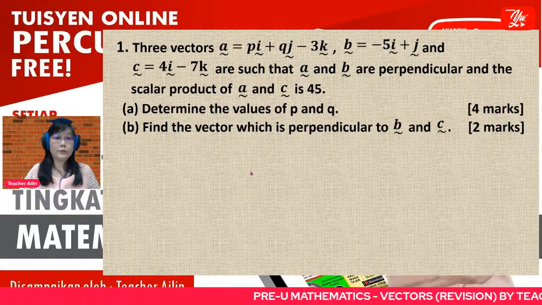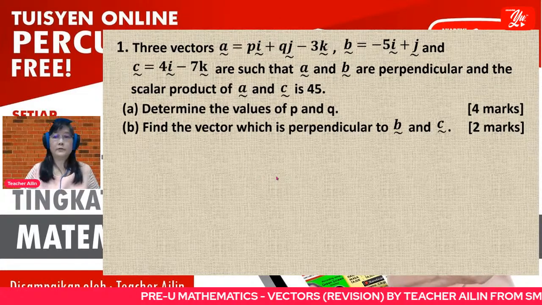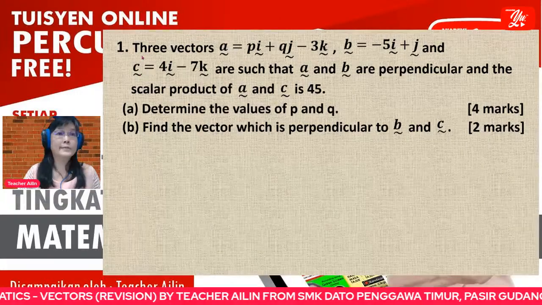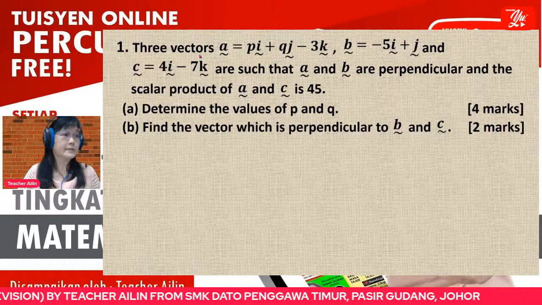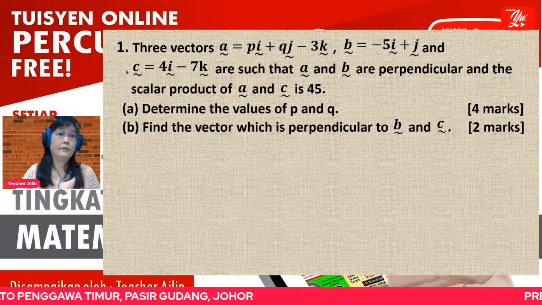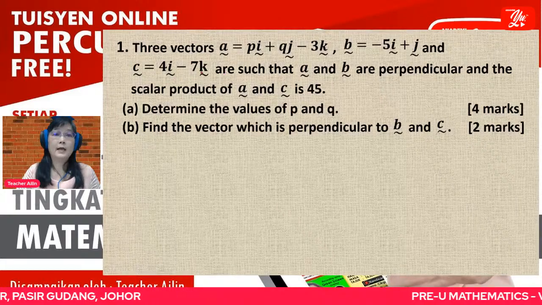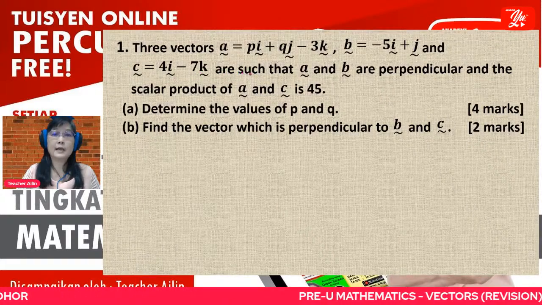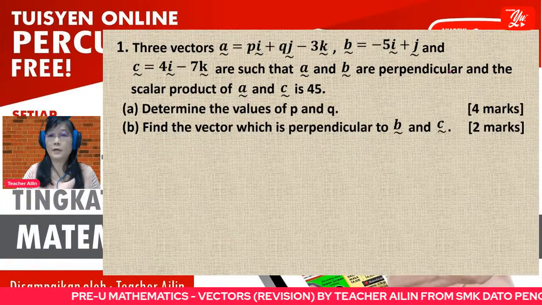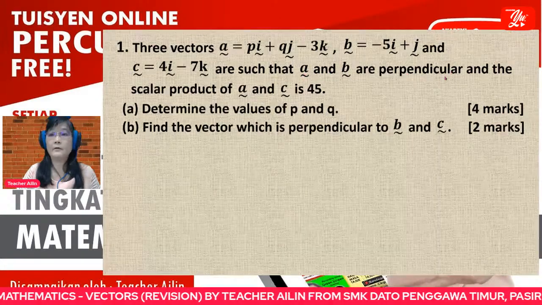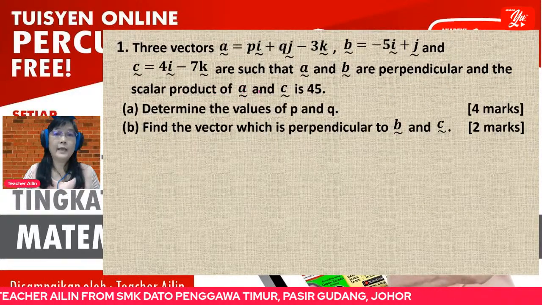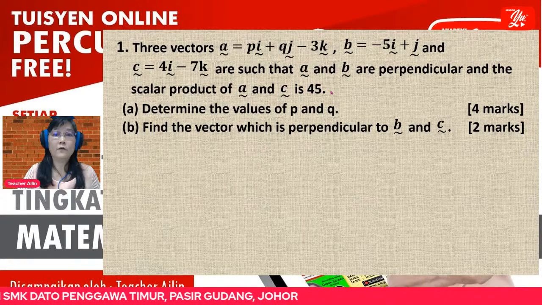So now you can try the question with me also. You take out a piece of paper, your pencil, and so on. Now we look at this question. Question 1, we have 3 vectors here: vector A, vector B, and vector C. These three vectors are such that vector A and vector B are perpendicular, and the scalar product of vector A and vector C is 45.